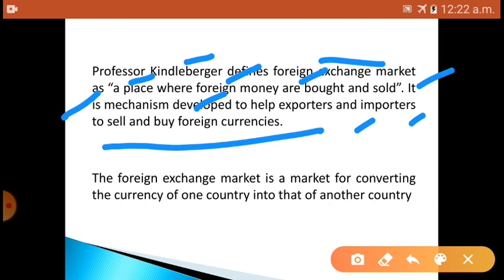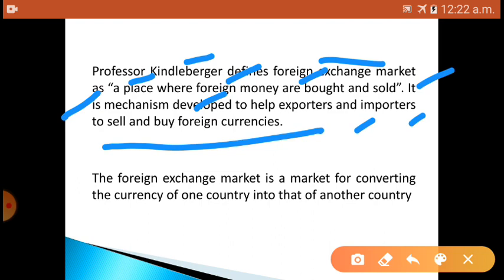Also it is a tool or mechanism developed to help exporters and importers to sell and buy foreign currencies.